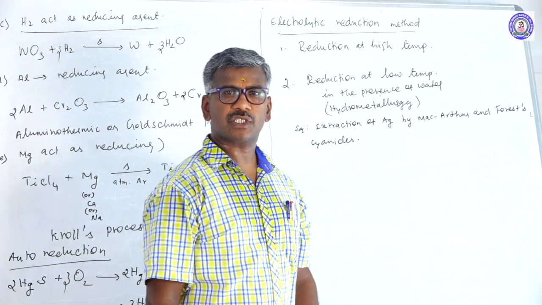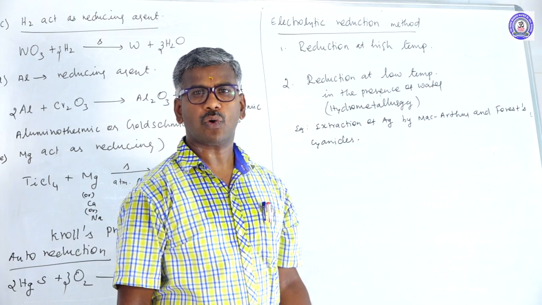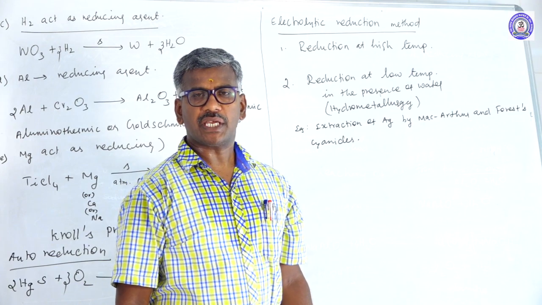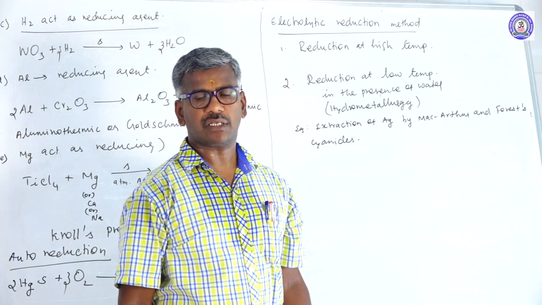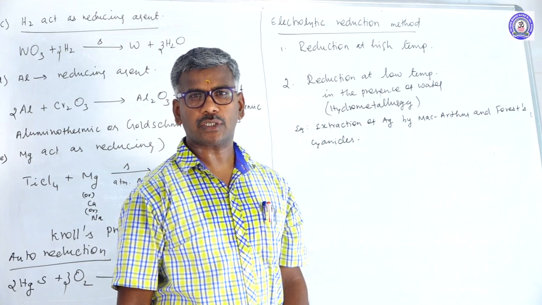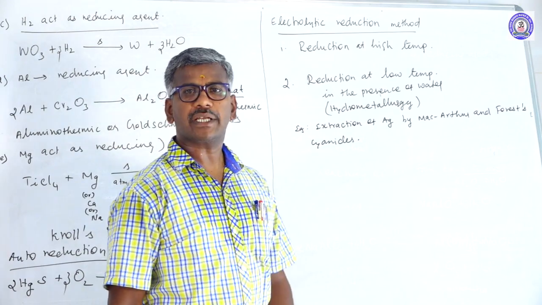These are the reduction methods. Reduction of concentrated ore converts it into oxide. There are different types: roasting, calcination, smelting, reduction. Reduction is further classified into different types: chemical reduction, auto reduction, that is self reduction, and the last one, electrolytic reduction.